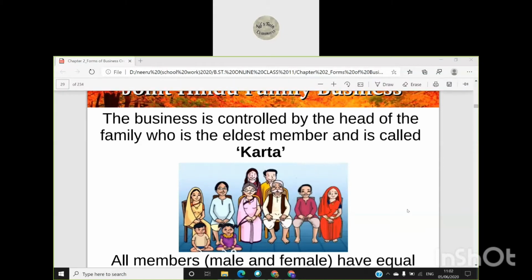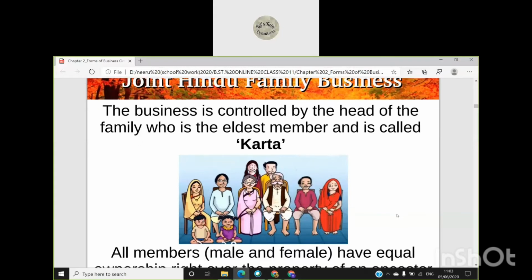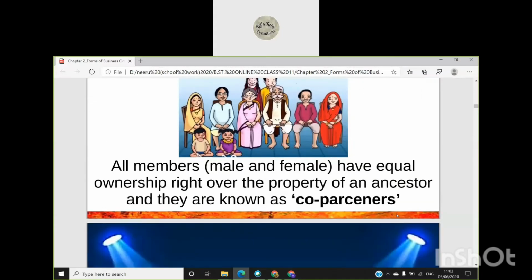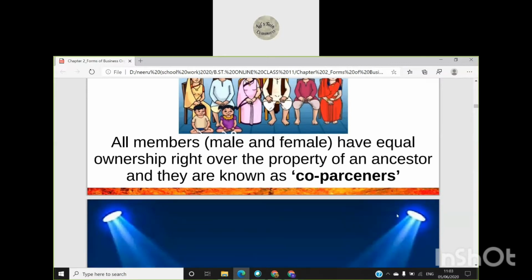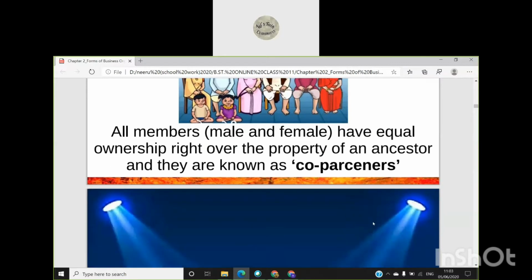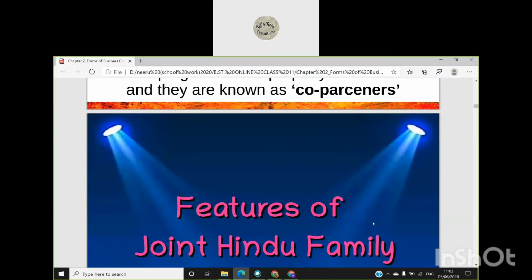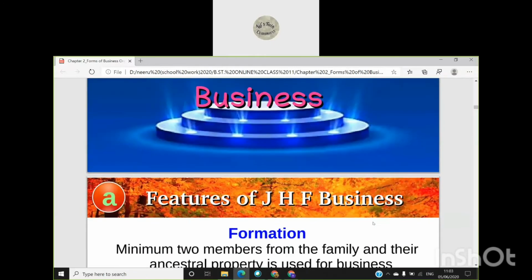All members, male and female, have equal ownership right over the property of an ancestor, and they are known as co-partners.